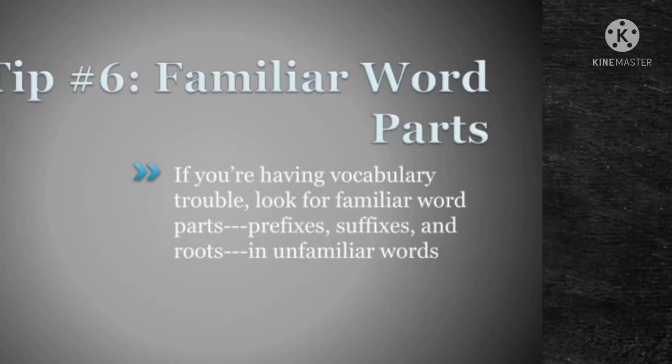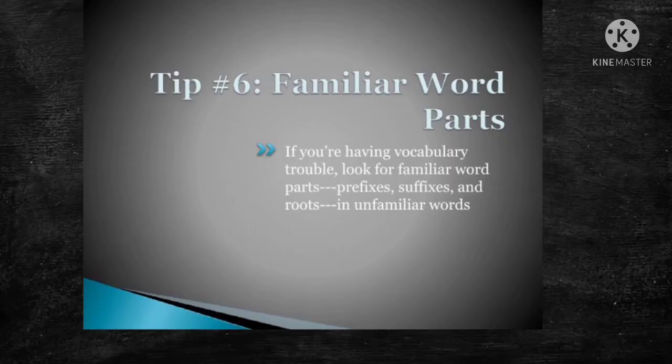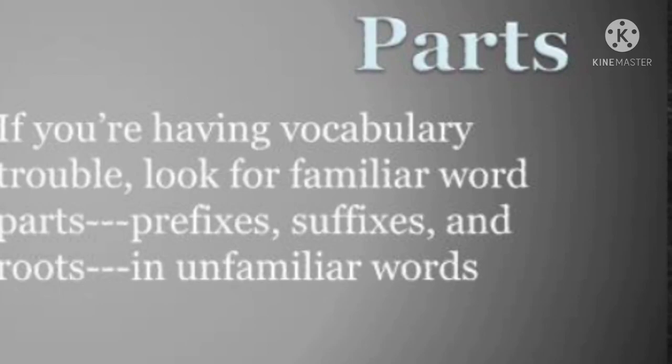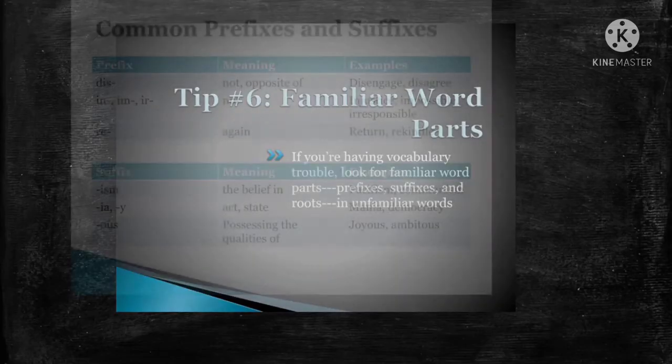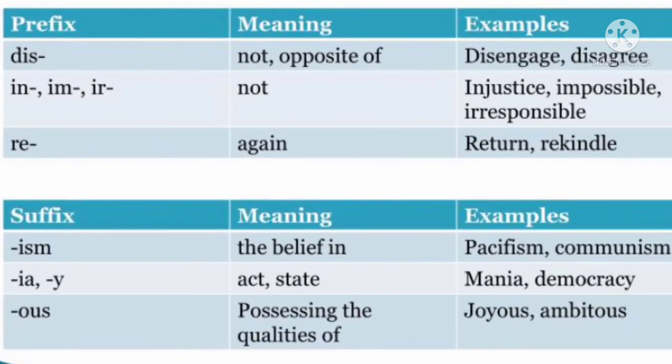The next technique for completing the incomplete sentence is familiar word parts. If you are having vocabulary trouble, look for familiar words, similar words with the help of prefixes, suffixes, and sometimes roots in unfamiliar words. So here examples are given.